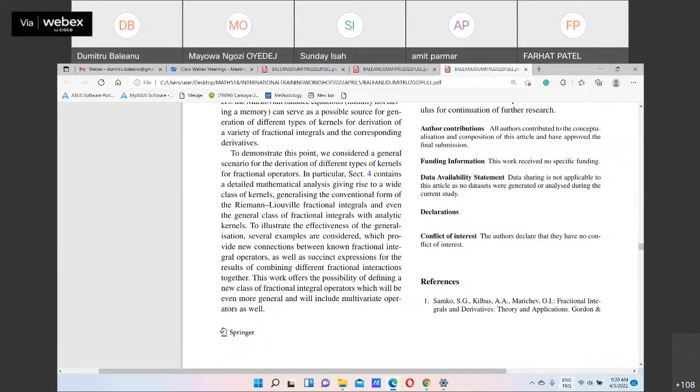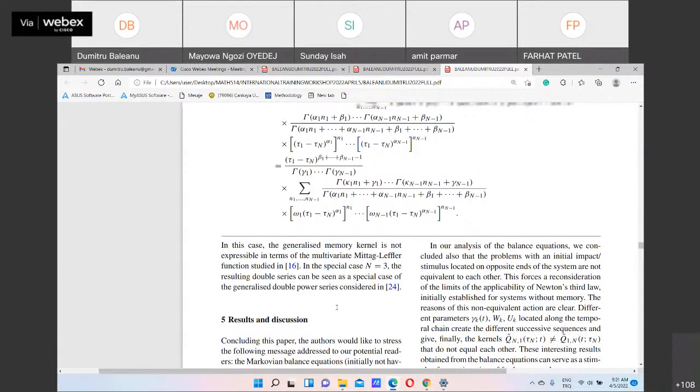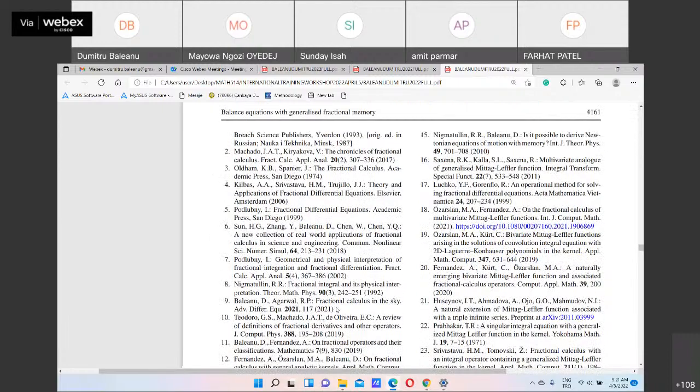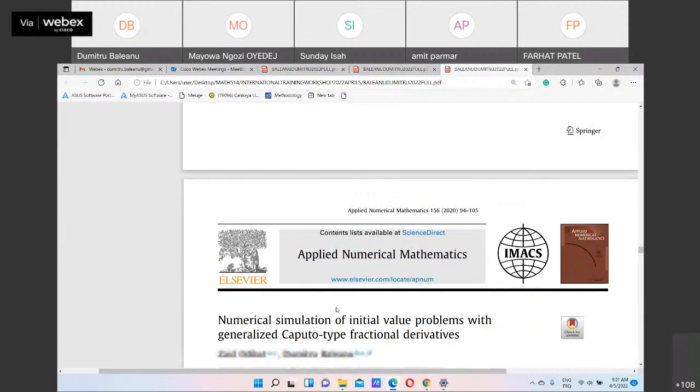So this work offers the possibility of defining a new class of fractional integral operators, which will be even more general and will include multivariate operators as well. Multivariate operators are very well known in mathematics, but now we have a physical meaning. So this is the paper that we published recently.